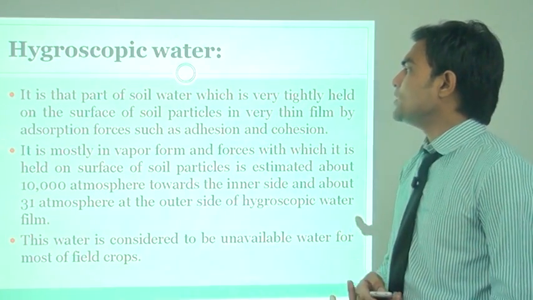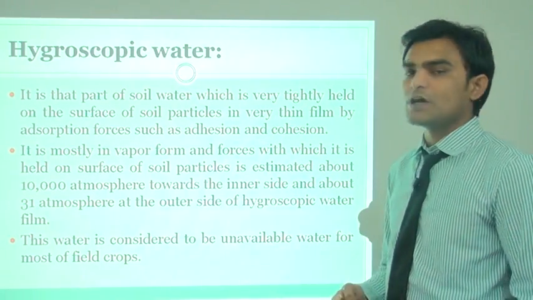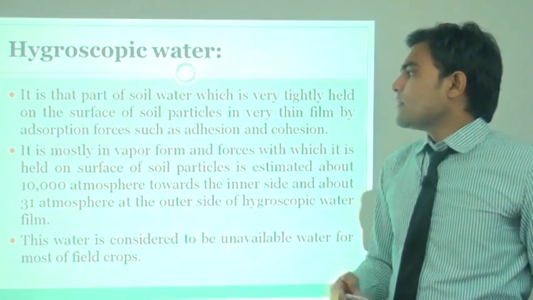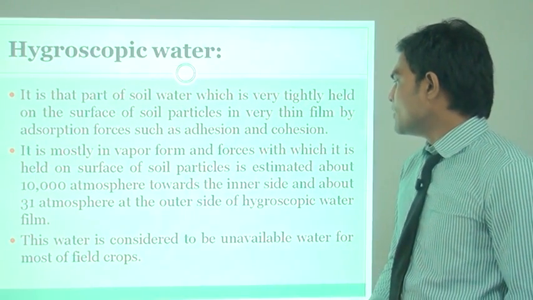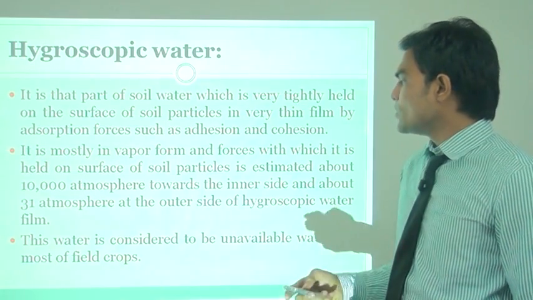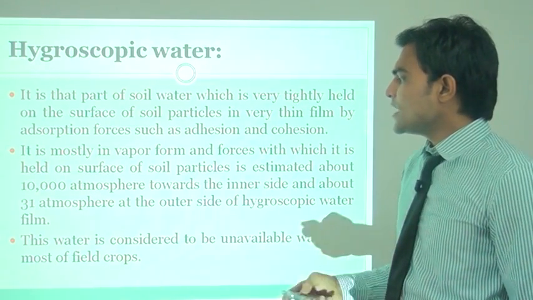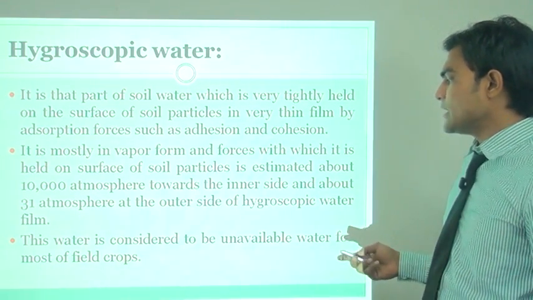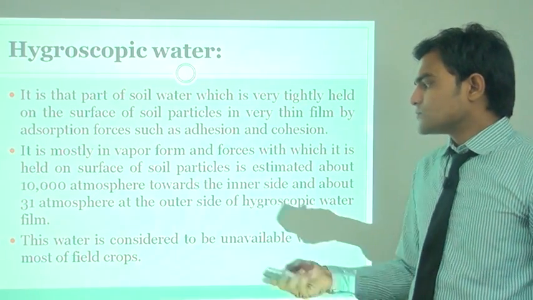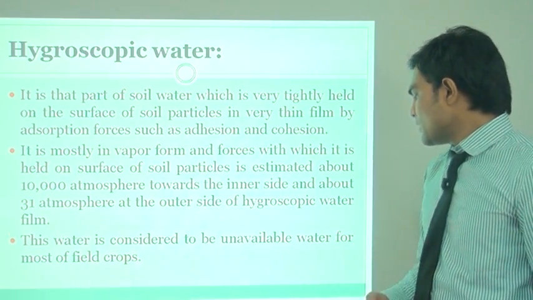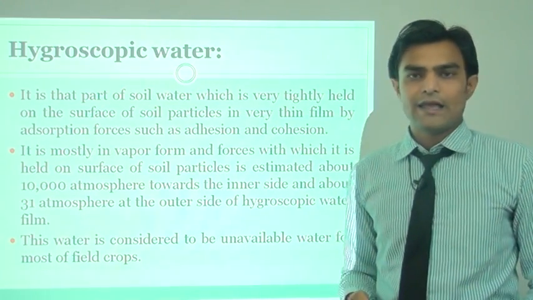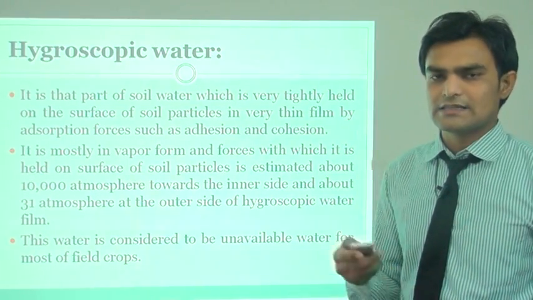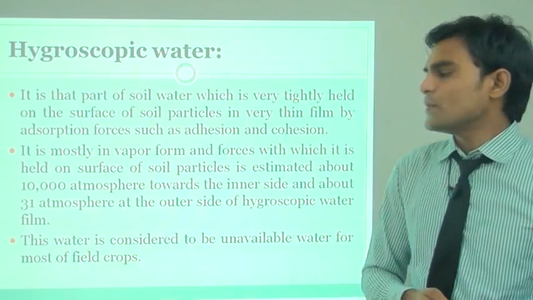It is that part of the soil water which is very tightly held on the surface of soil particles through adhesion force, and it is mostly in vapor form. The force with which it is held on the surface of soil particles is estimated at about 10,000 atmospheric pressure toward the inner side and about 31 atmospheres at the outer side of the hygroscopic water film. This water is considered unavailable for most field crops like jowar, bajra, maize, sorghum and other cereals, as well as pulses and oilseed crops.